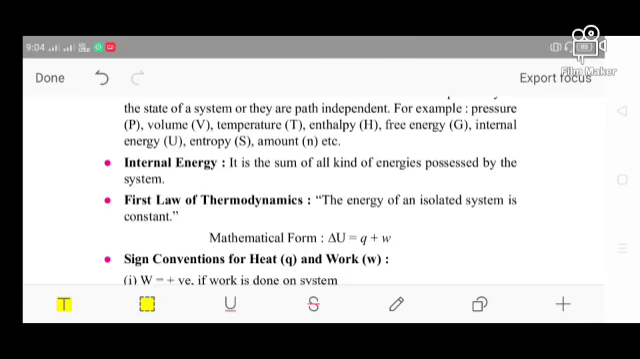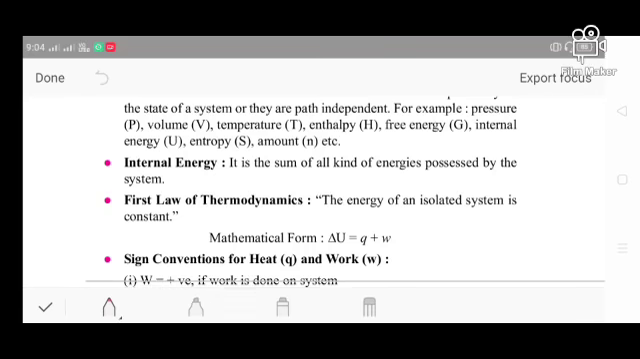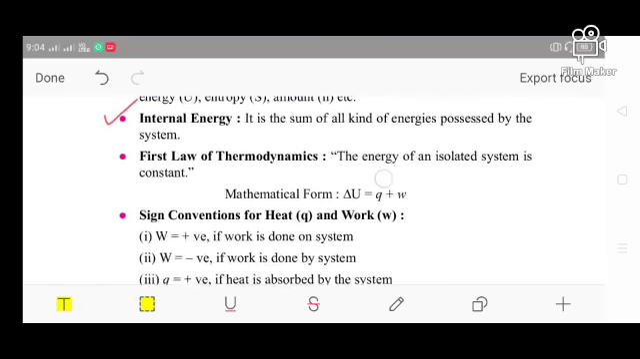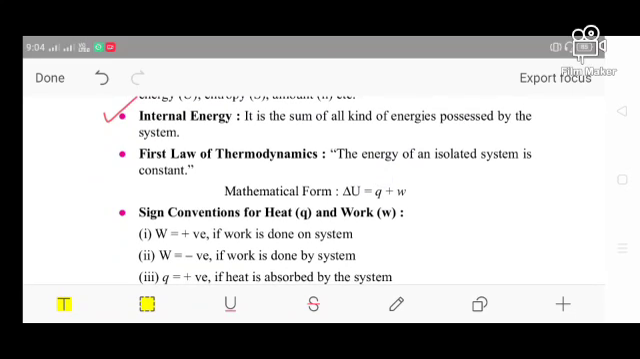Then I come to the next, the internal energy. So what is internal energy? This is a very simple one. It is the sum total of all energy present inside that system. There are different kinds of energy possessed by the system, so you can say the sum total of all kinds of energy is the internal energy.